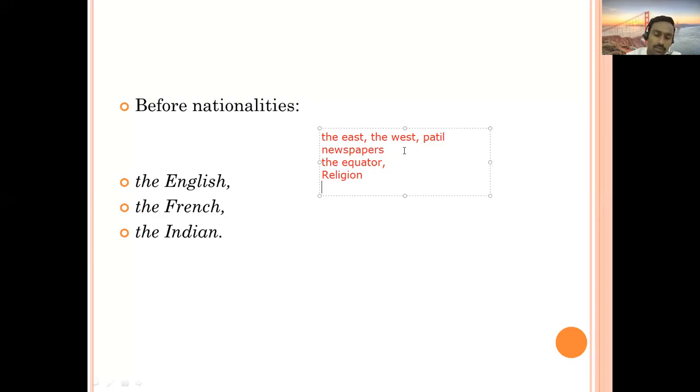Okay. So I think that we covered maximum part, but you can also try to find out more things, which will be useful for you. Sir, do we use the before zodiac signs? Zodiac signs. No, we don't use it before zodiac signs. Okay.